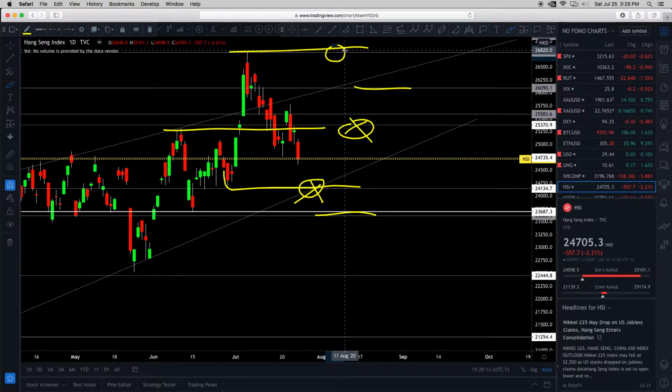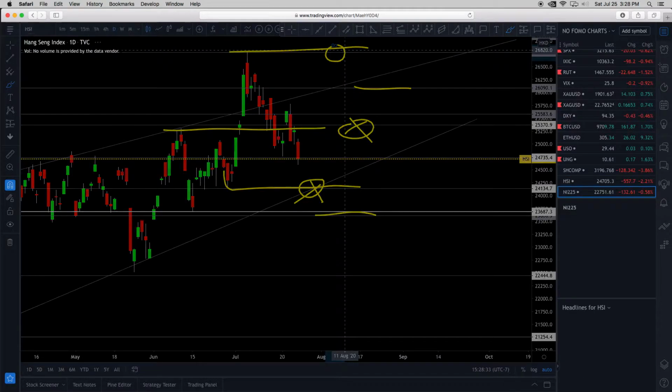But remember, there's so much US, China, Hong Kong relations and Q2 earnings right now that I'm not giving so much weight to the charts myself personally. Because if any breaking news happens, it could just break down or break out. So we've got to pay a little bit more attention to the news right now.